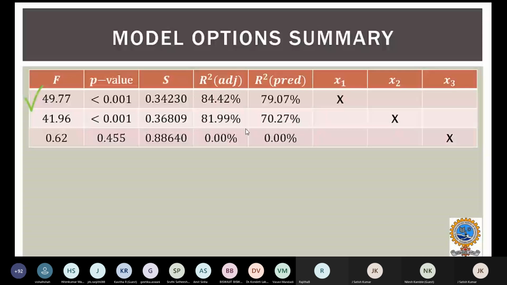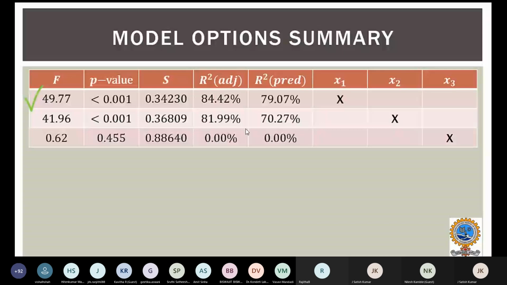The relationship is strongest here: 84% is influencing the dependent factor y, whereas for x2, 81% is influencing my dependent factor. For the third, gas price, the r square value is 0, because there is no strong relationship between x and y.